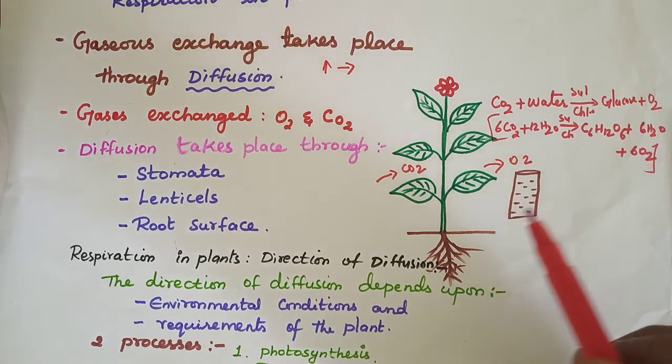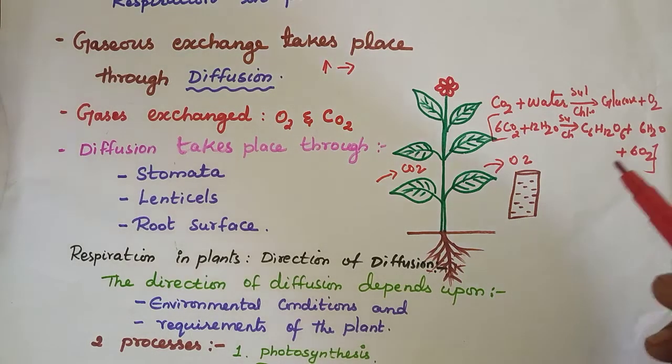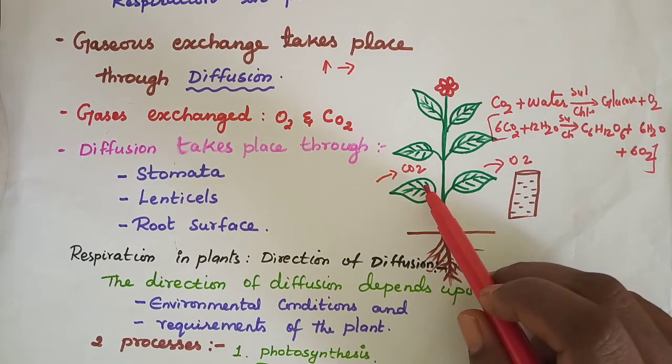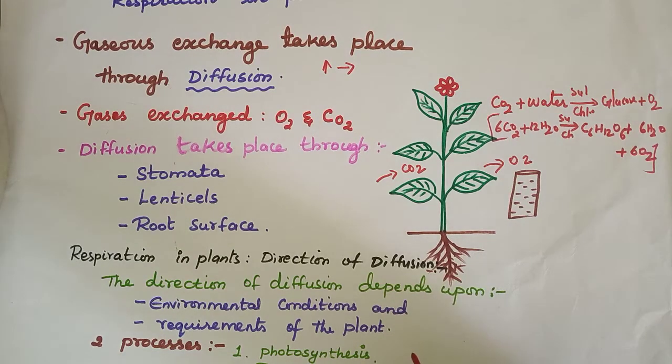In respiration we saw that oxygen is utilized, so plants need to take in oxygen. Here is one small difference: in photosynthesis they take in carbon dioxide, but in respiration they take in oxygen. Understood?